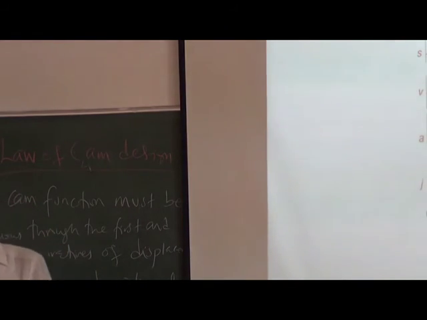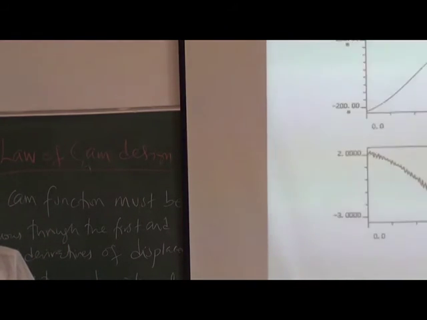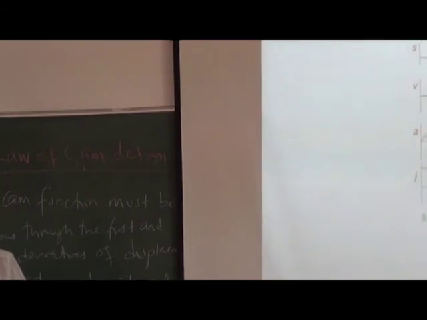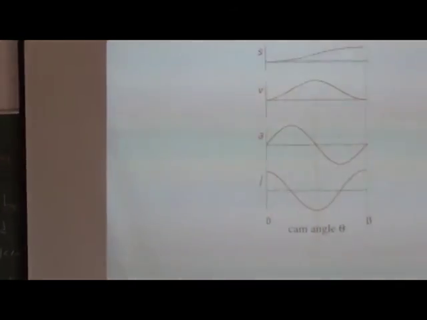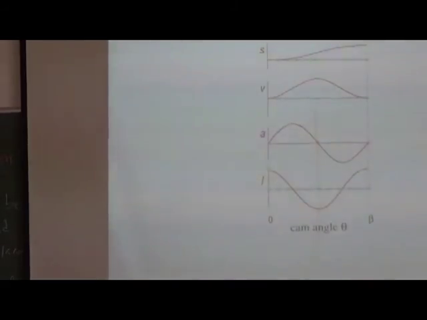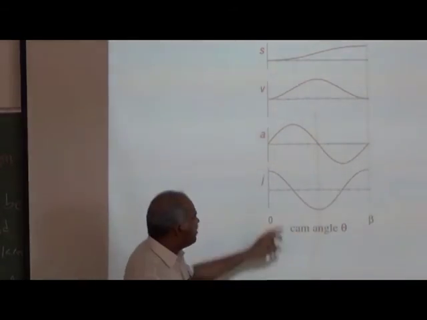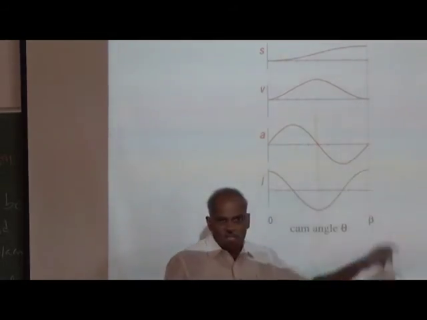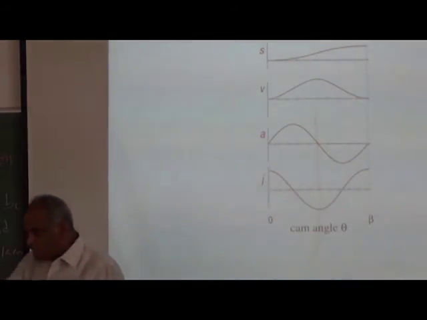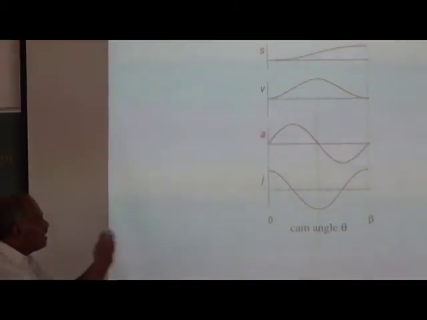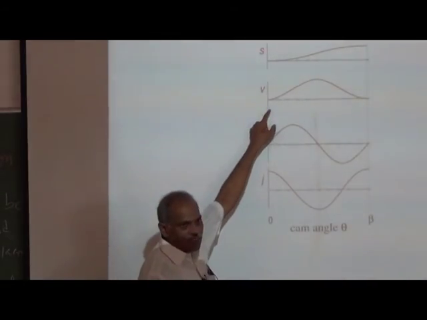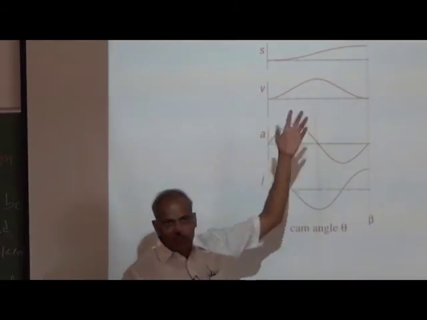So the best way is to go for a reverse approach. Let me have an acceleration which varies sinusoidally. It should have zero acceleration at the ends. You draw the acceleration first, integrate it to get the velocity, and integrate it again to get the displacement.